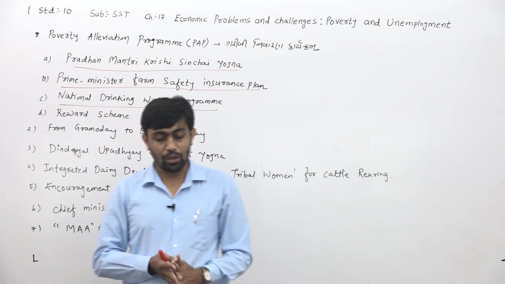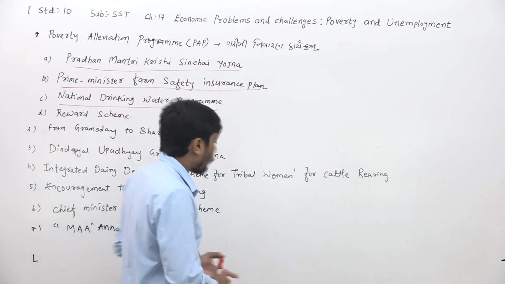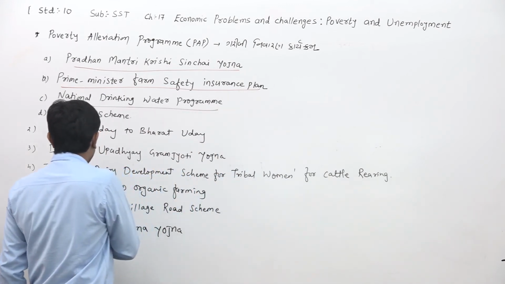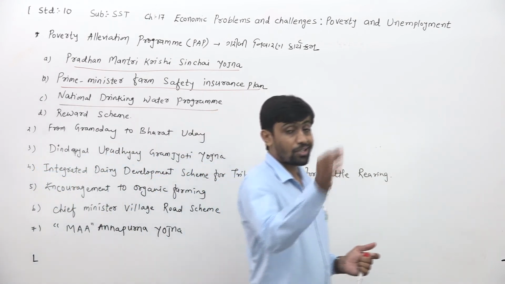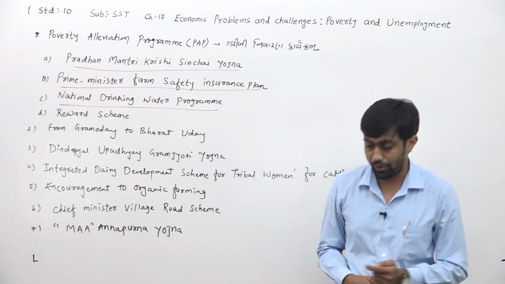Fifth one, they have given the encouragement to organic farming. What they say is encouragement to organic farming. It means we say Sendriya Kheti ne Protsahan.